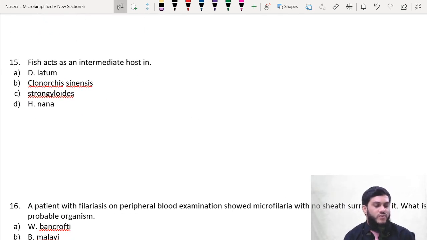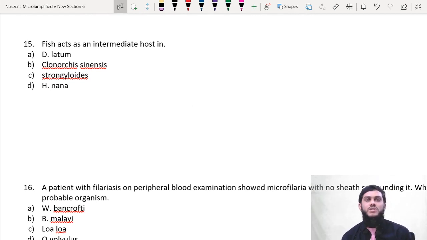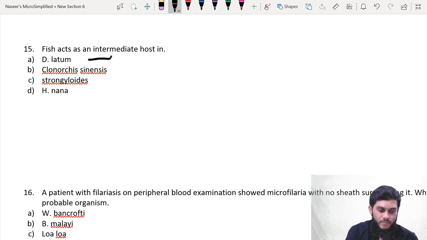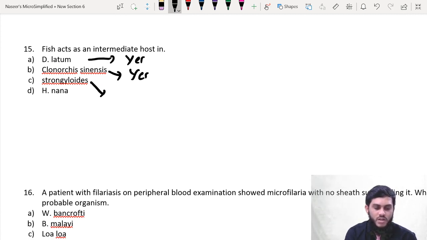So, 15th question, fish acts as an intermediate host in. So, fish can act as intermediate host in Diphyllobothrium latum, yes. Clonorchis sinensis, yes. Strongyloides, no intermediate host. So nematodes, they don't have an intermediate host. So there is no intermediate host in Strongyloides.